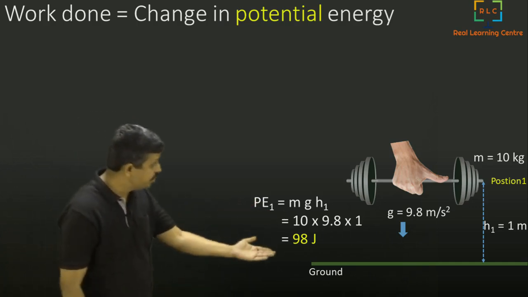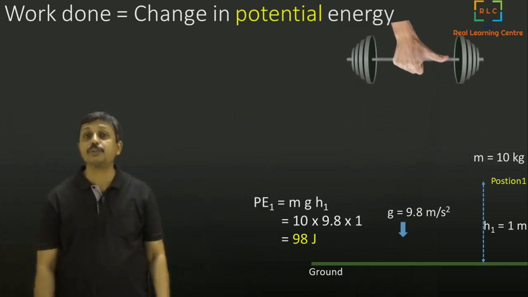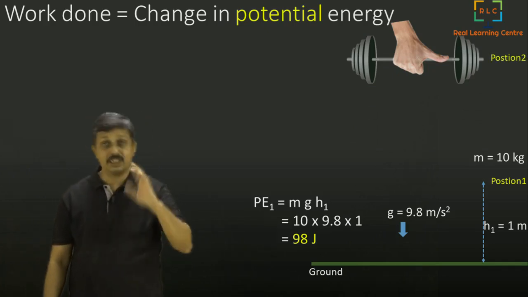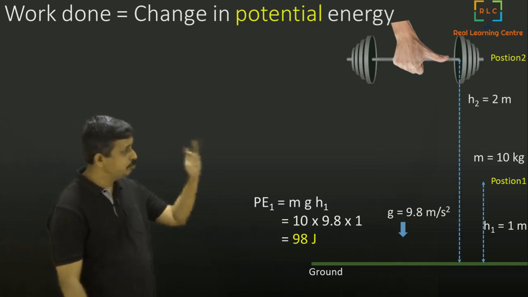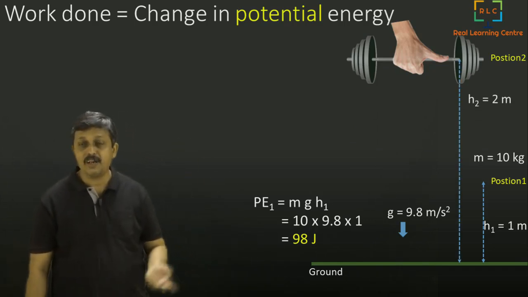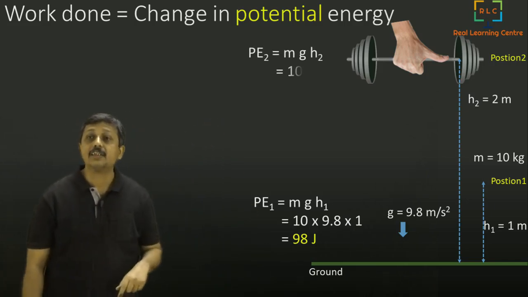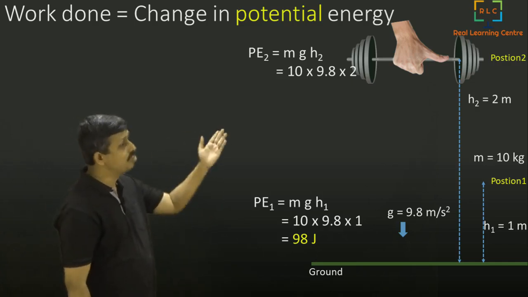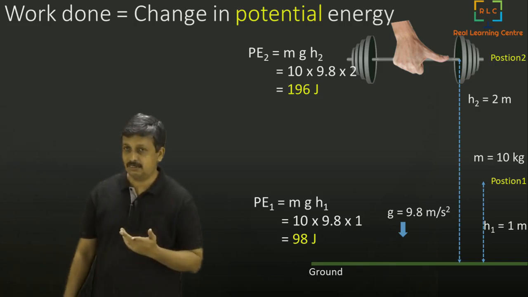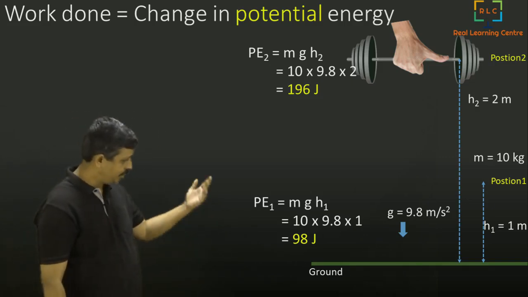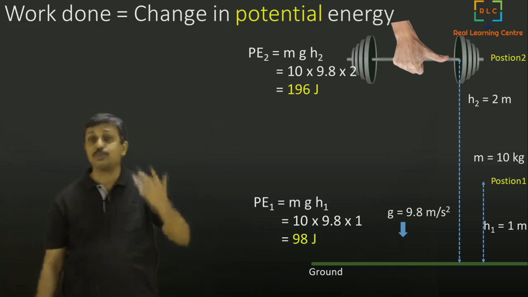Now we are going to move it to position 2. Once it is moved to position 2, we want to calculate the potential energy there also. For that we need the height again. We calculate the height here to be 2 meters. Now I will apply the same formula, PE is equal to mgh, and calculate 10 into 9.8 into 2 this time, because it is 2 meters. And we will get 196 joules. So PE1 is the potential energy at position 1 and PE2 is the potential energy at position 2.